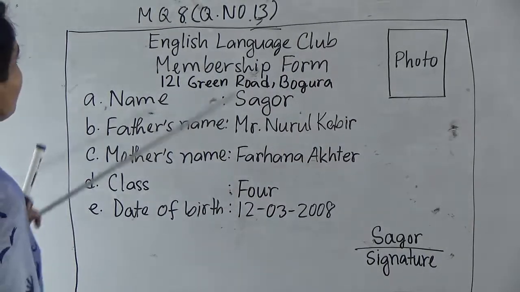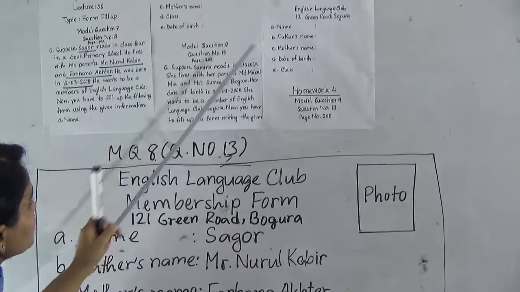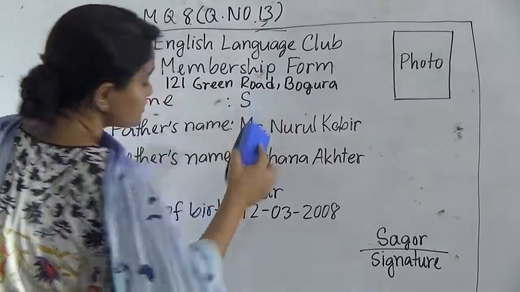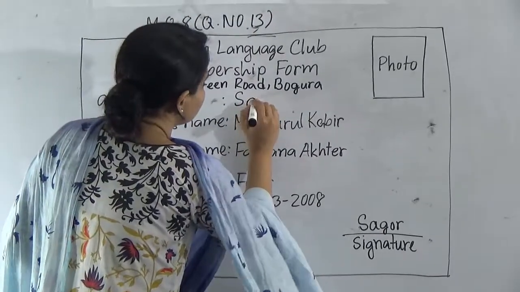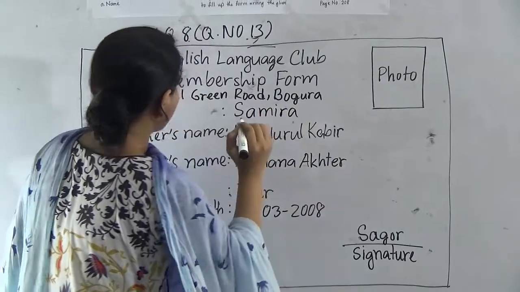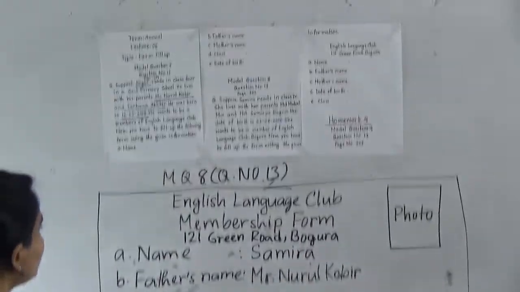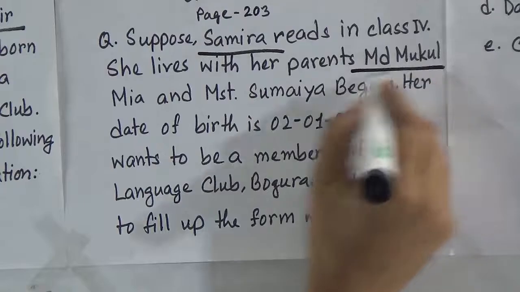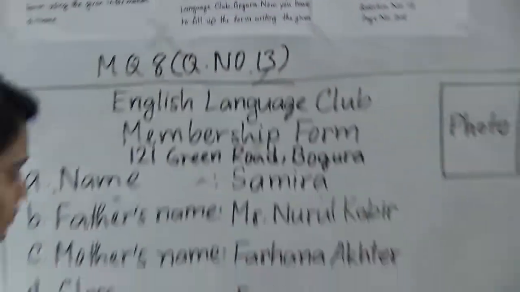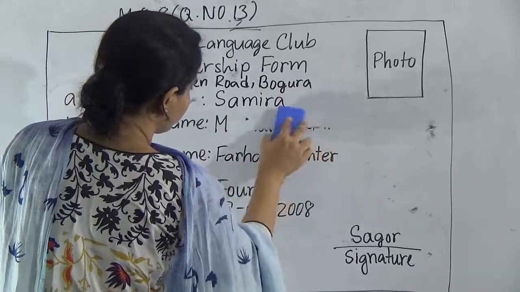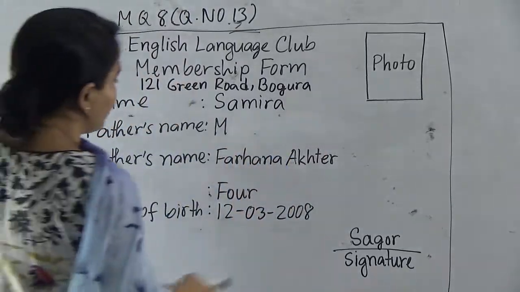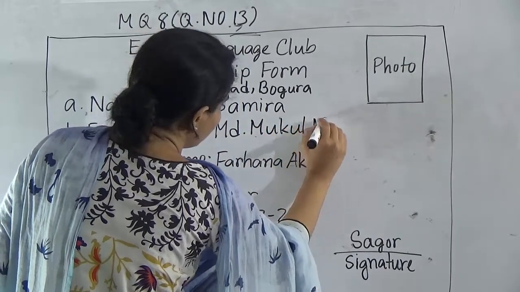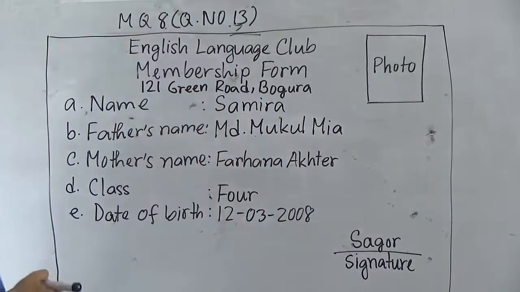Now here, at first we need the name, and what is the name of this applicant? Samira. So we will write here Samira. And now number B, father's name. So what is the name of the father? MD Mukul Mia. So we will write MD Mukul Mia in the place of father's name.